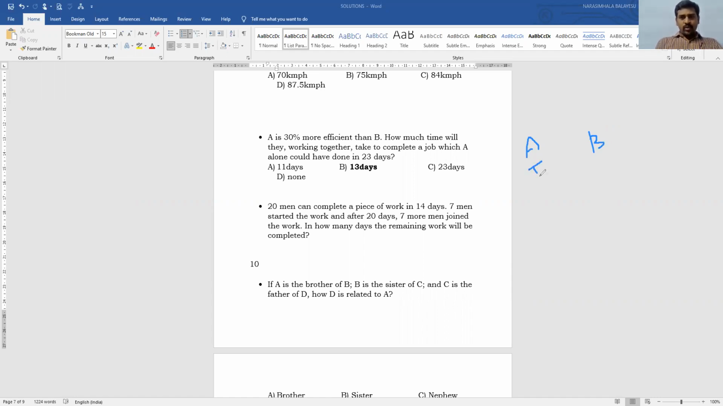A alone can do the work in 23 days. 1 unit of work he can do in 23 days. Per day, how much amount of work can he do? 1 by 23. This part of work can be done in 1 day by A. Now coming to the second person, B, 30% more efficient. That means 13 by 10 into A.